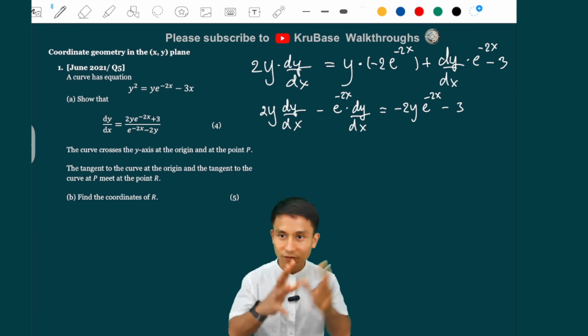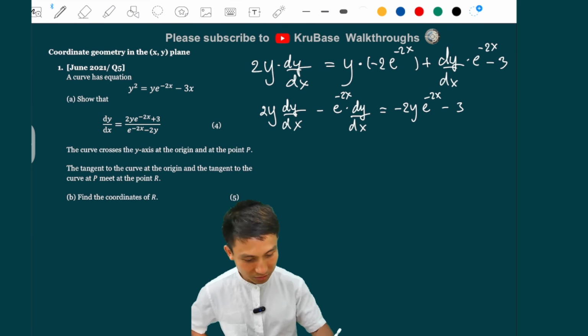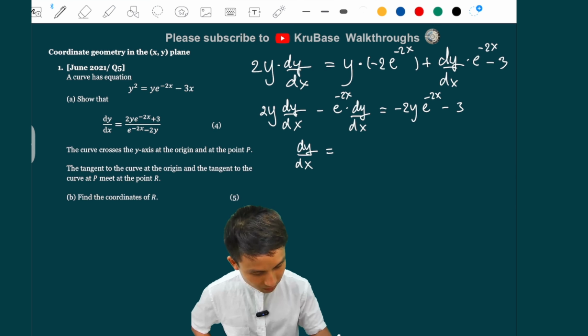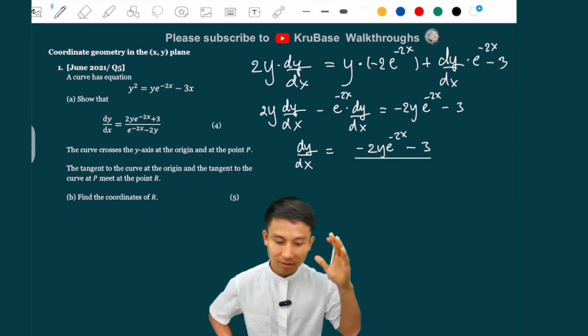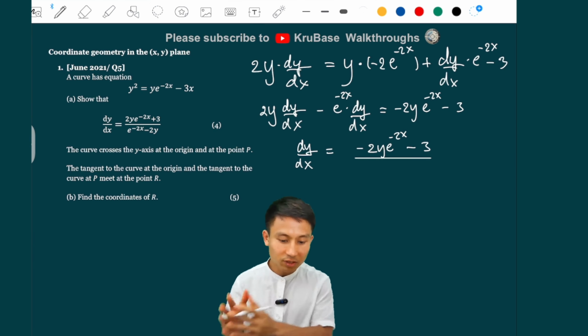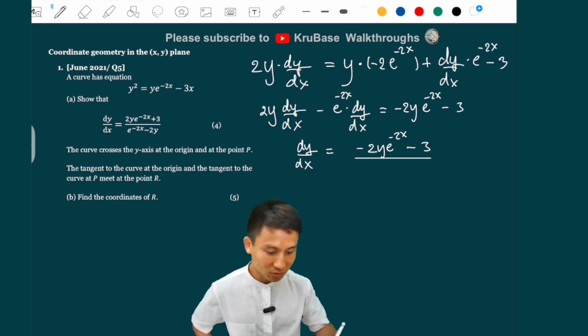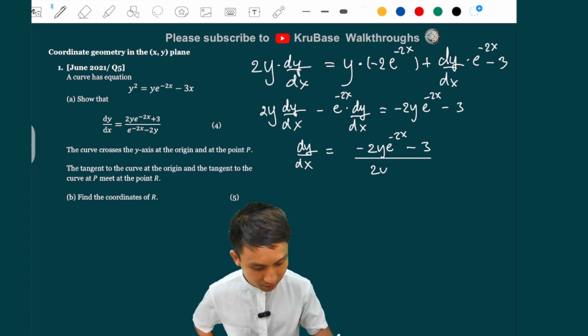And then we're going to just factor dy by dx out and move the rest to the other side. So this is 2y e to the minus 2x minus 3 divided by, if we factor dy by dx out on the left, 2y minus e to the minus 2x inside, and then we move it to the right part at the bottom, we have this, right?